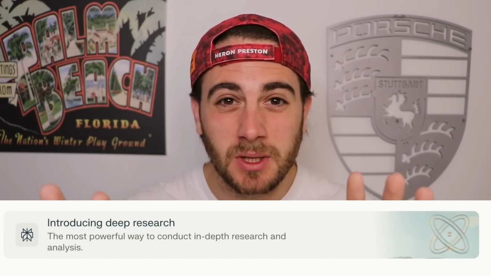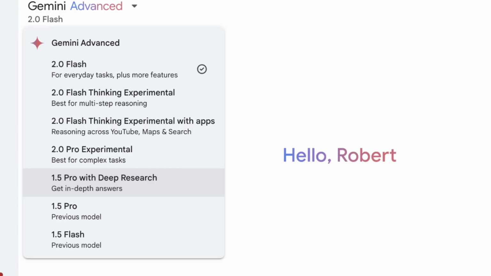Perplexity just dropped a brand new feature called Deep Research, and it is absolutely mind-blowing. It is way better than ChatGPT's research, than Gemini's research, than DeepSeek's research, and any other deep research that I've tried from any other tool. In fact, I think this is the #1 research tool when it comes to trying to research things.